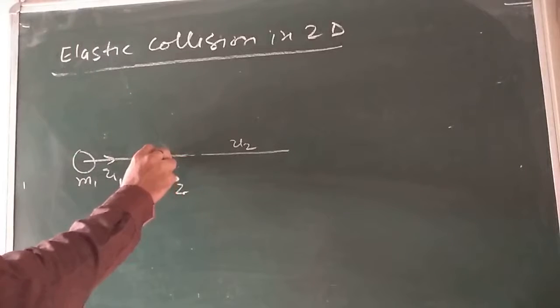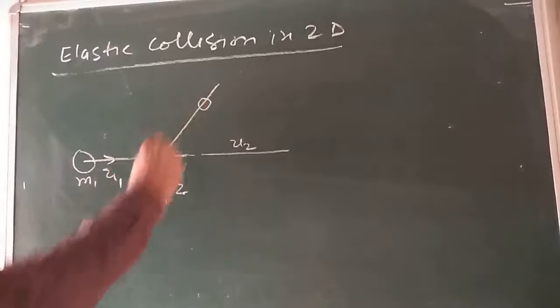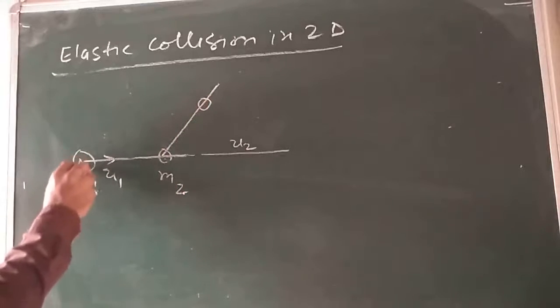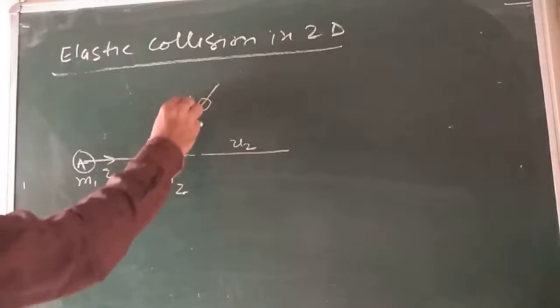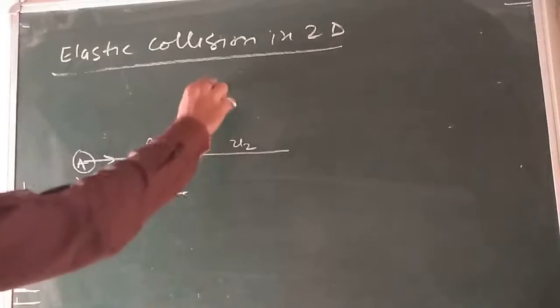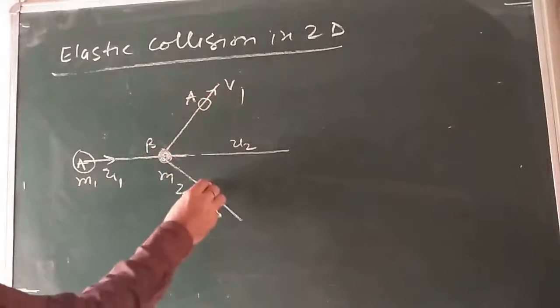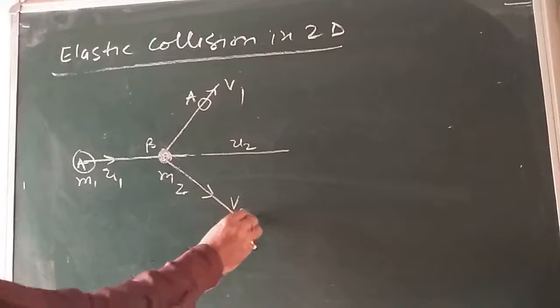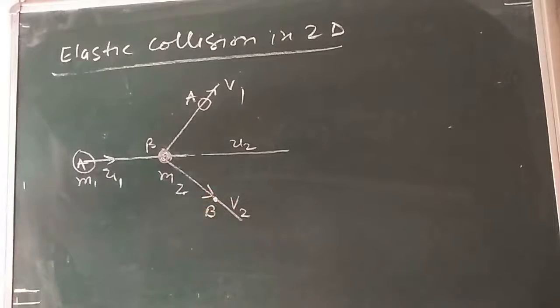Suppose this is body A and this is body B. A goes along this direction with a velocity v1, and B goes along this direction with a velocity v2, after collision.